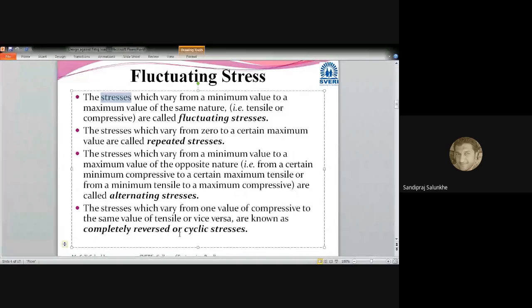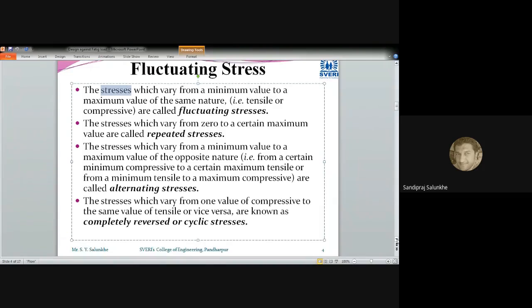As we have seen in the case of loads, the loads are also defined in the same manner: fluctuating load, repeated load, alternating load, and completely reversed load. Those same loads create the stress. When we say stress is induced in a component, it is a product of the applied load or applied force. So the definitions of fluctuating stress, repeated stress, alternating stress, and cyclic stress are parallel with the cyclic load definitions which we have seen for the load.